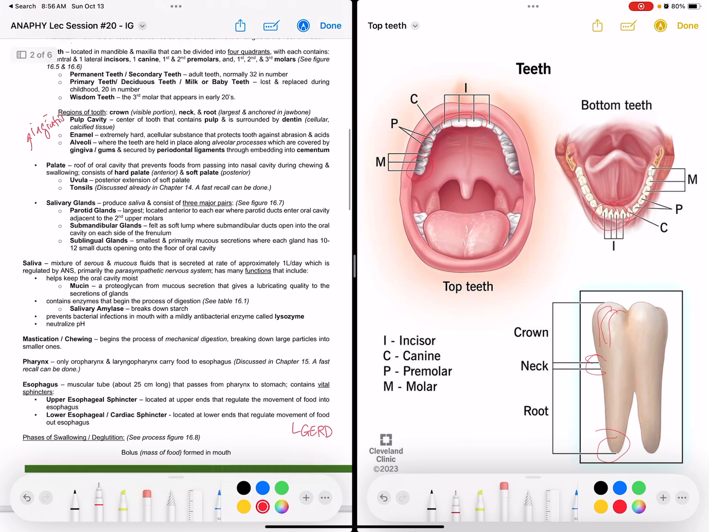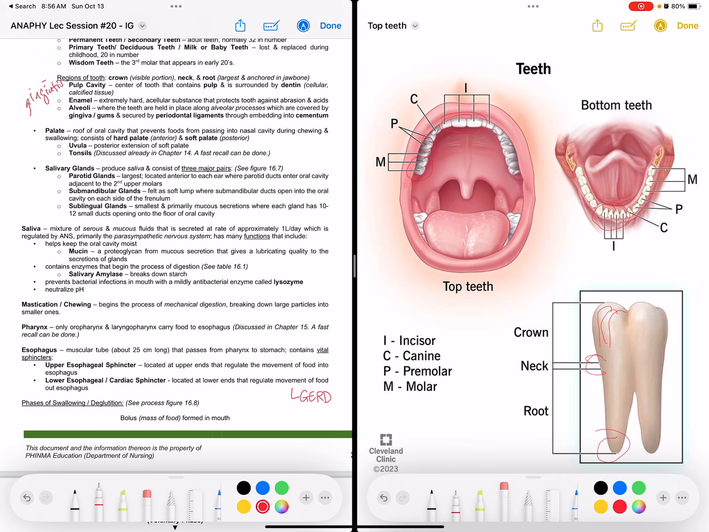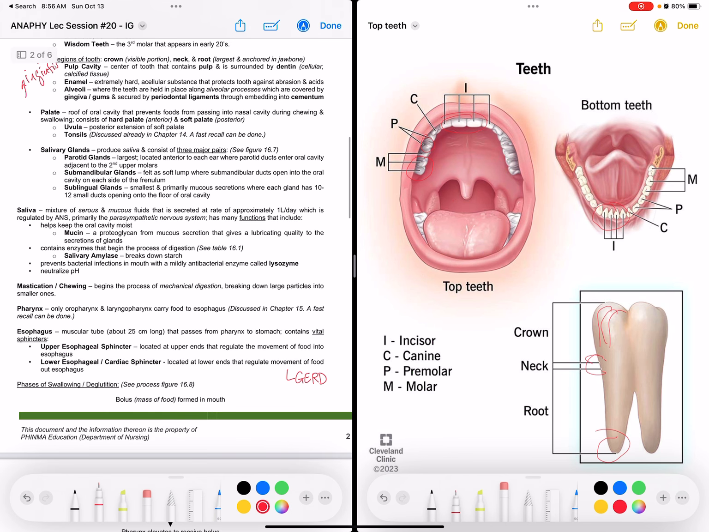So, next we have the salivary gland. They produce saliva, of course. We have three major pairs. The parotid gland is the largest, located anterior to each ear, and its parotid ducts enter the oral cavity adjacent to the second upper molars. The submandibular glands are felt as a soft lump, where the submandibular ducts open into the oral cavity on each side of the frenulum. And the sublingual glands are the smallest and produce primarily mucous secretions, with each gland having 10 to 12 small ducts opening onto the floor of the oral cavity.